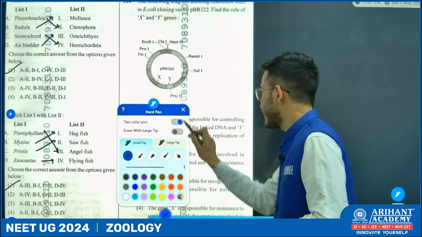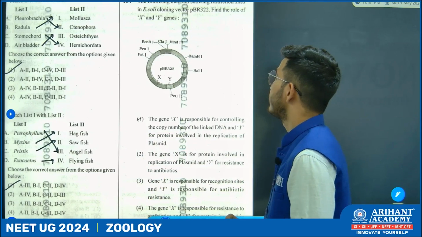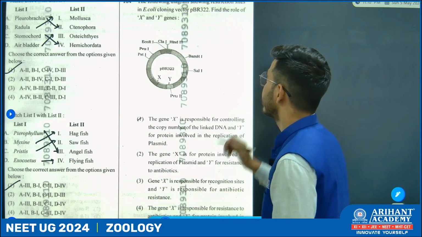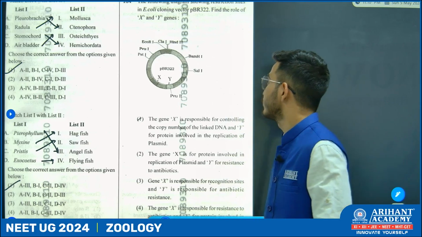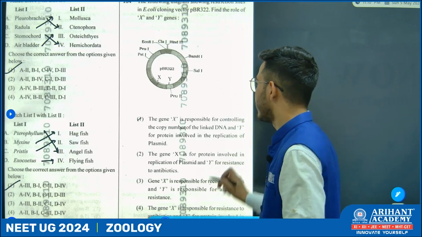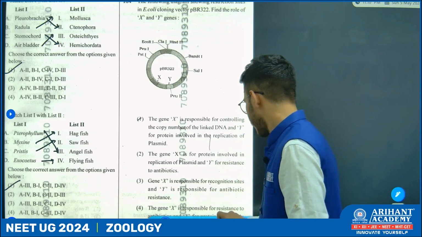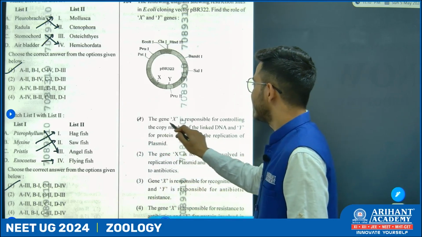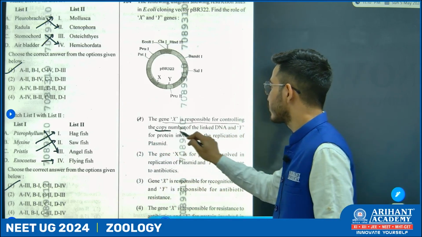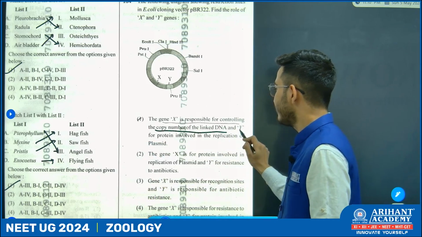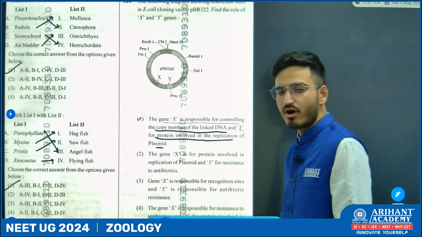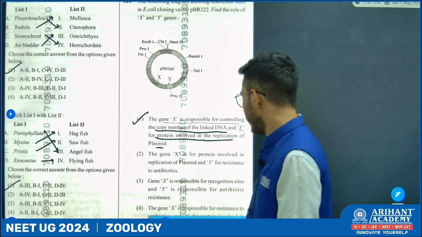This question is a direct question. The following diagram shows restriction sites in the E. coli cloning vector pBR322. Find the role of X and Y. It is straightforward: gene X is responsible for controlling the copy number of the linked DNA, and Y is responsible for the protein involved in the replication of the plasmid. So option number 1.